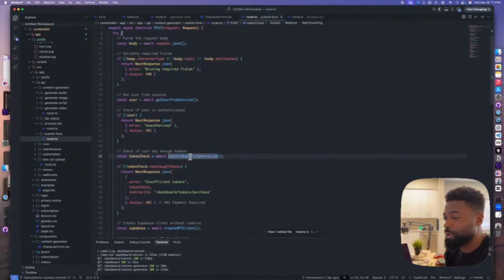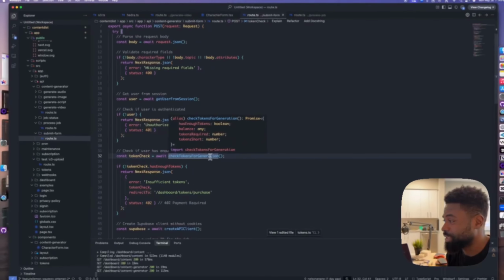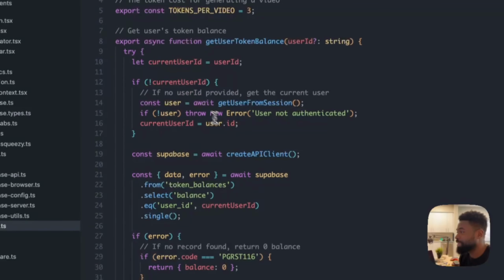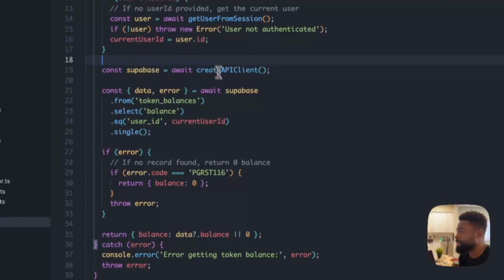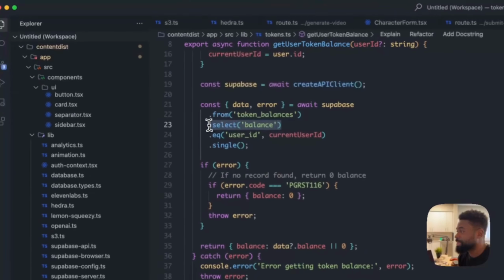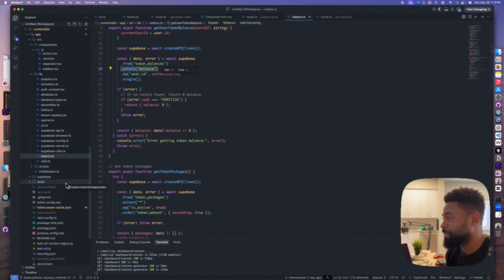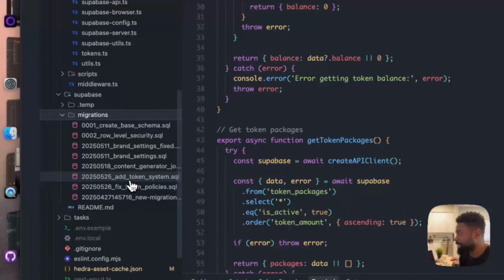So over here, every time you generate a video, you have to check tokens before generation. So that is what this function does. And if I follow this function right here, basically checking Supabase to make sure we are logged in again. We create an API client. We select balance from Supabase just to check the balance of the user before we do anything. Let me just show you Supabase migration just to show you the token system.